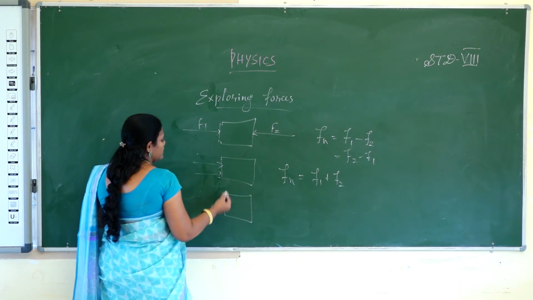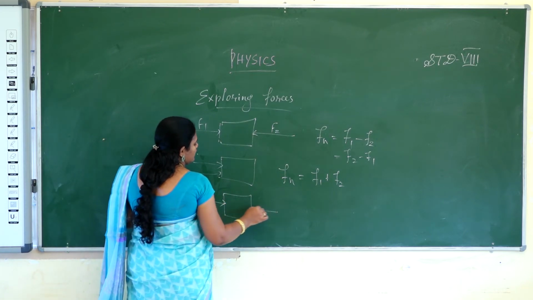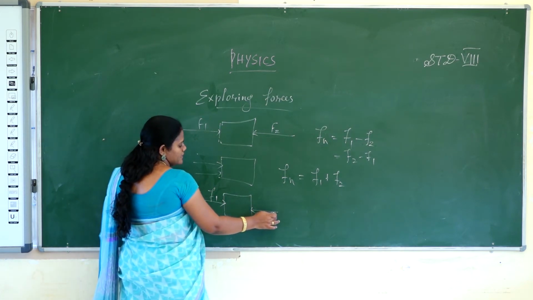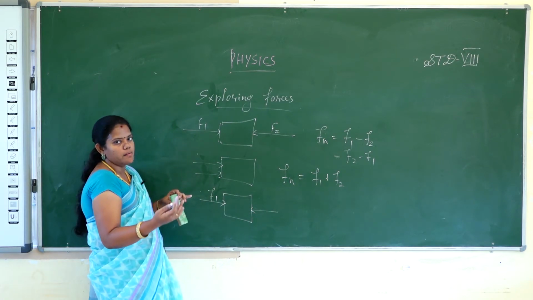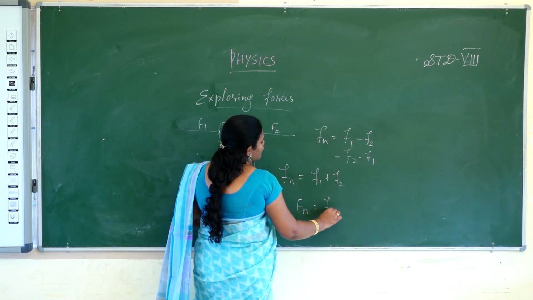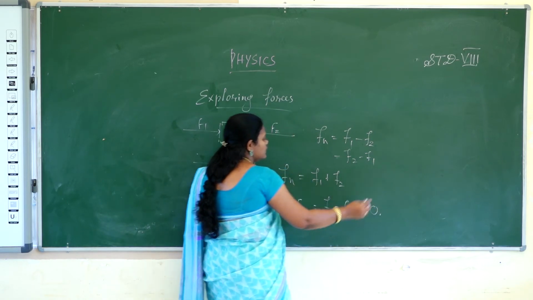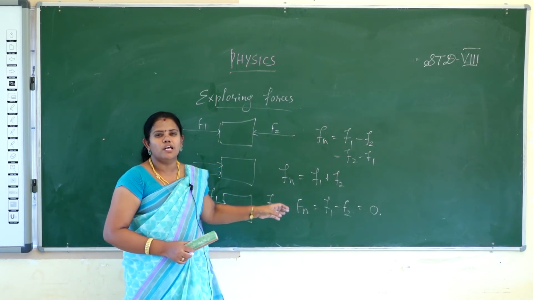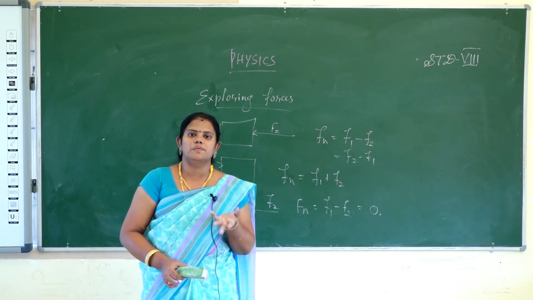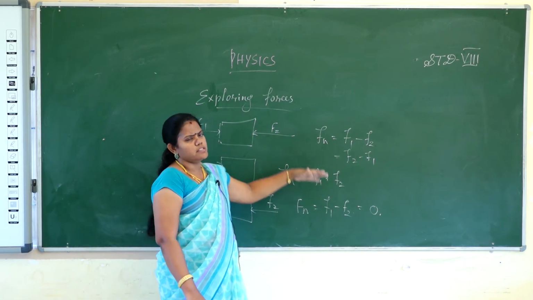Another consideration: one person applies a force on one side, and another person applies the same force on the opposite side. Net force is equal to F1 minus F2. For the same force, the net force is 0. That is called equilibrium. Equilibrium means equal forces are applied to the object, so the object does not move. That is equilibrium forces.